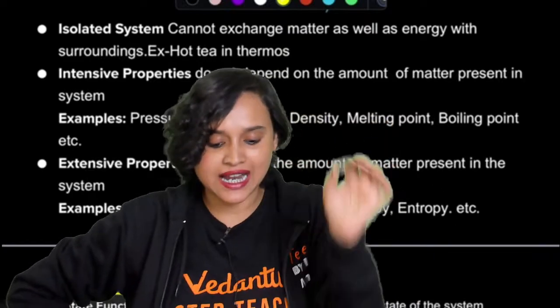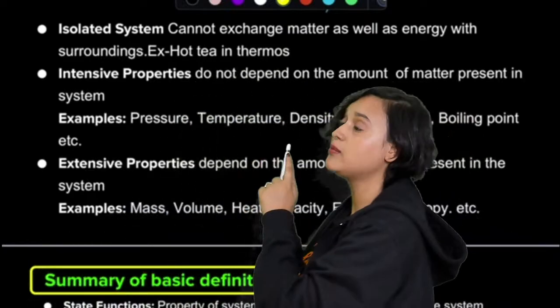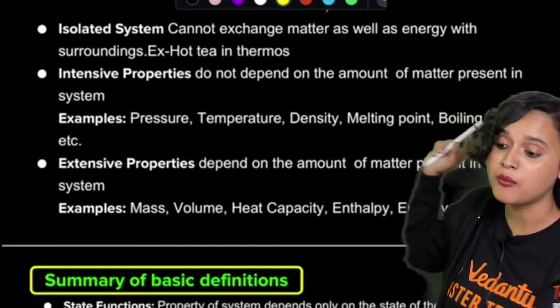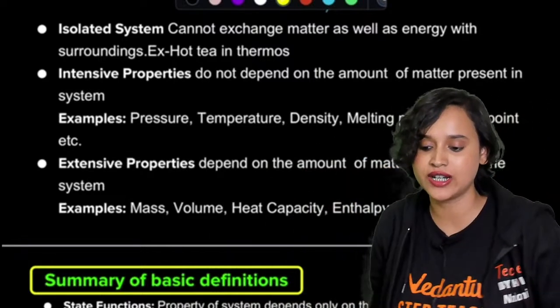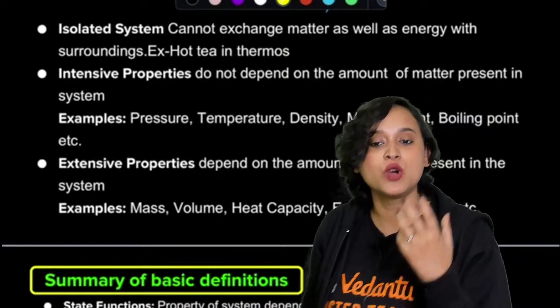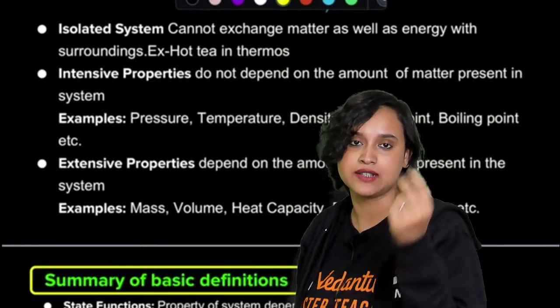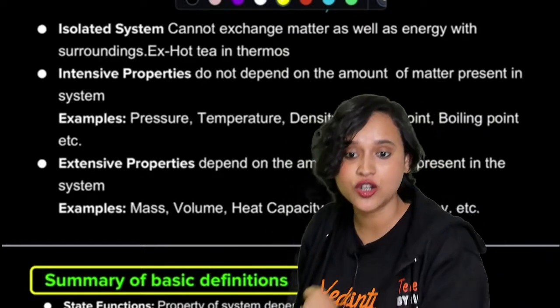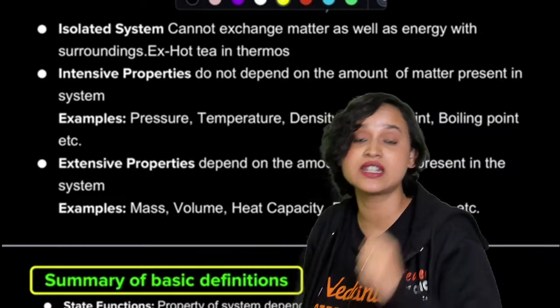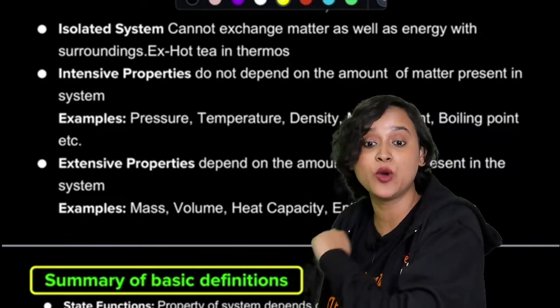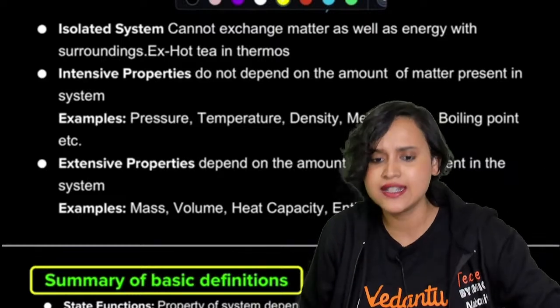Hence, do you understand that properties that do not depend upon the amount of matter present in the system are called intensive properties? So what are your intensive properties? Temperature, pressure, viscosity, surface tension, vapor pressure, melting point, boiling point. These are all your intensive properties.